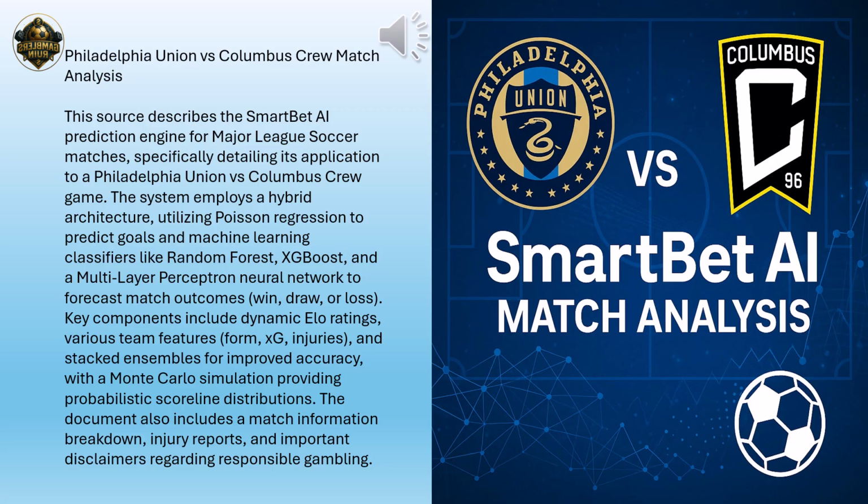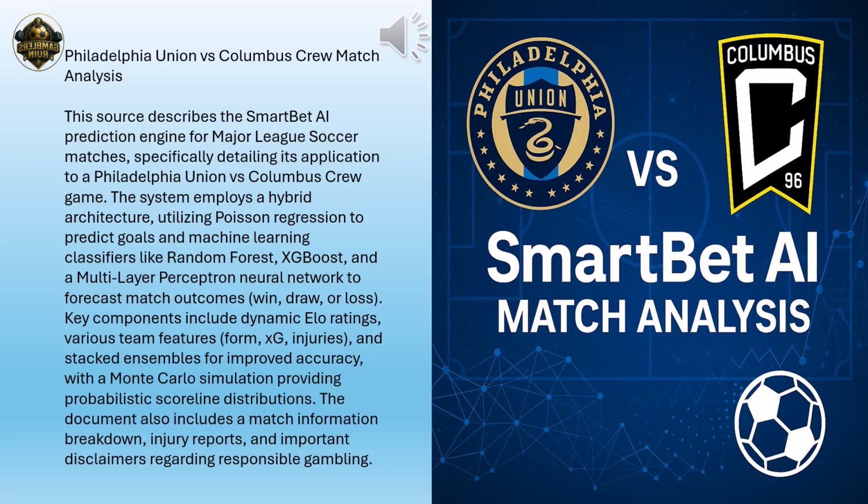When we look at the overall results from those 10,000 simulations, it estimated a 34.47% chance of a home win for Philadelphia. Okay. A 25.06% chance of a draw. Right. And a 40.47% chance of an away win for Columbus. So the Monte Carlo simulation, based purely on those initial expected goals, actually gave the highest probability to an away win for Columbus. That's right. Despite the most likely single score being a draw, the cumulative probability leaned towards an away victory in that simulation.